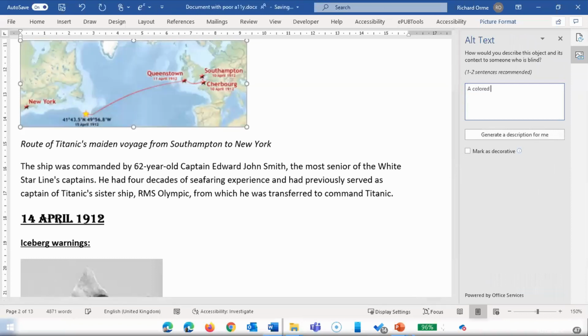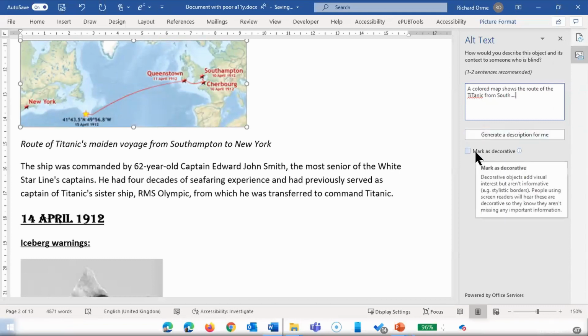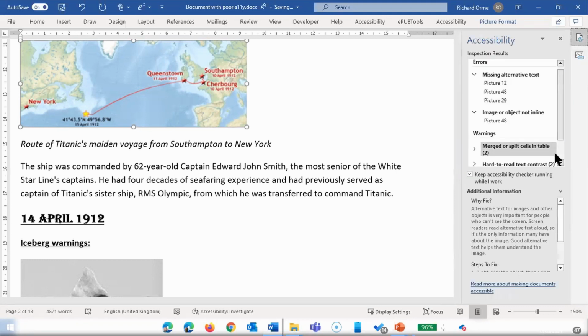Here you could see that it has the file name there, so it's better to write something there. And now we are writing a colored map, shows the route of the Titanic from Southampton, etc. Okay. It is also possible here to generate a description for me by pushing that, but I recommend do not do that. And if the image had been a decorative image, then we could have marked it as decorative. And in this way, you should go through all the images that are missing alternative text.